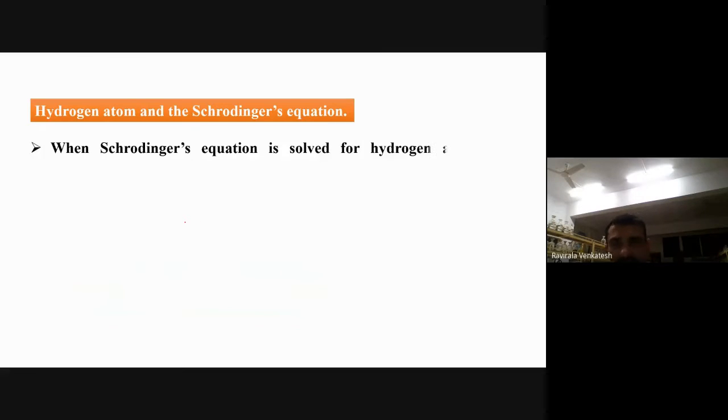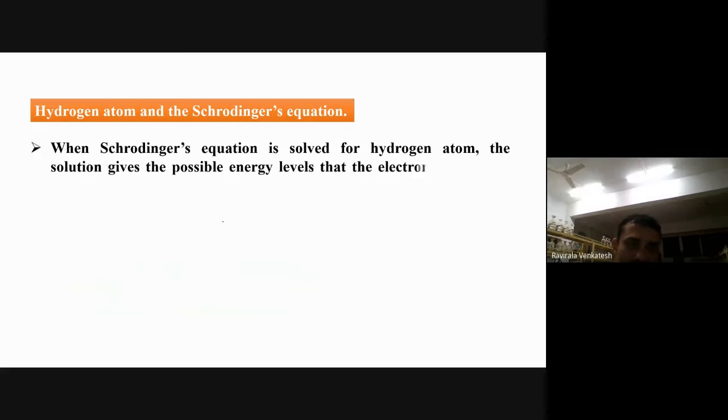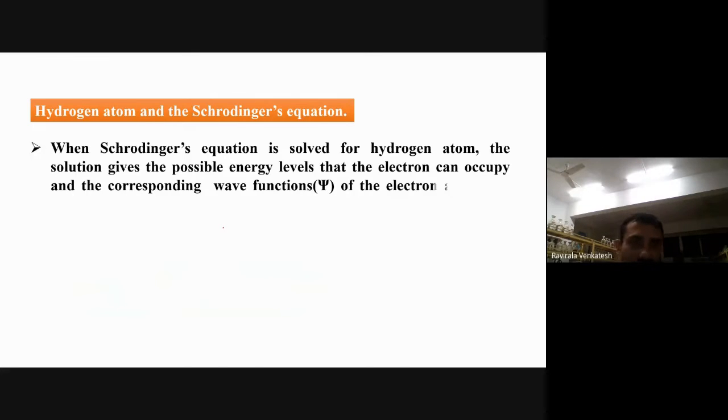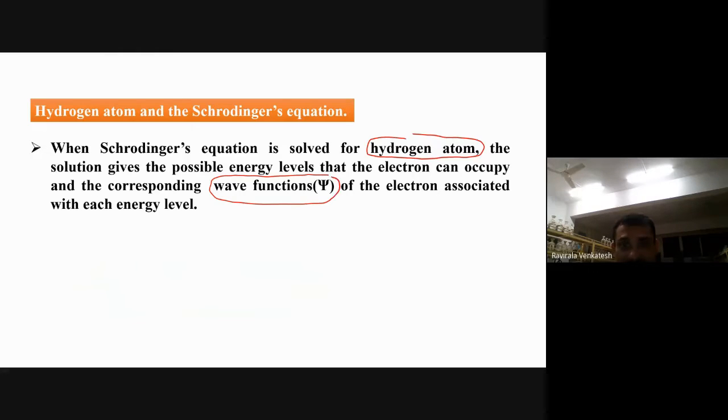When the Schrodinger equation is solved for the hydrogen atom, the solution gives the possible energy levels that the electron can occupy and the corresponding wave functions of the electron associated with each energy level. So whenever the Schrodinger equation is solved for the hydrogen atom, a single electron species, the solution gives the possible energy levels that the electron can occupy, and the corresponding wave function of the electron is called psi. A possible energy level where the electron actually revolves, you are calling it the wave function.